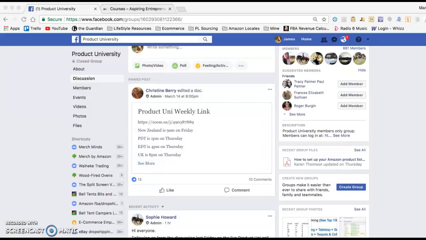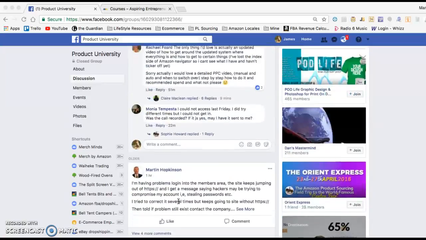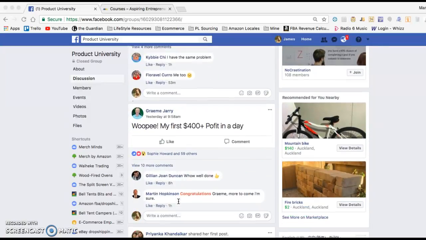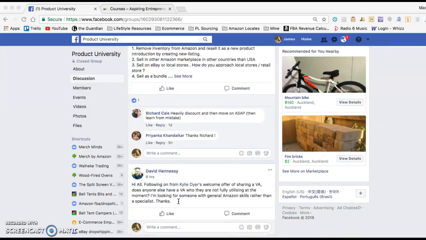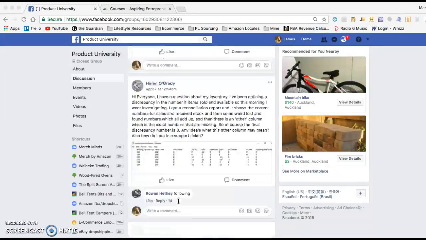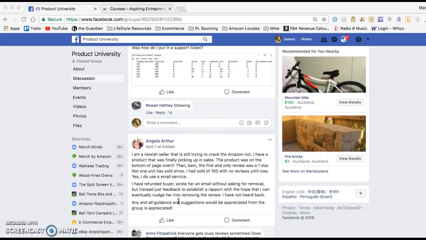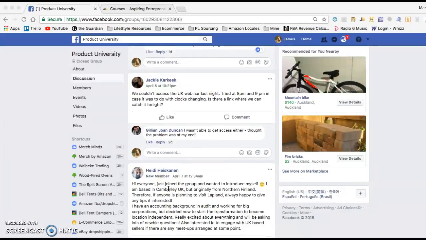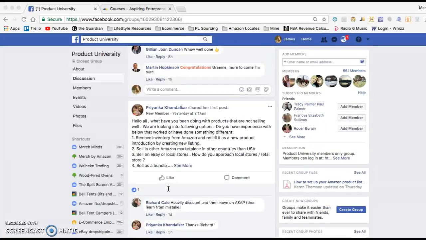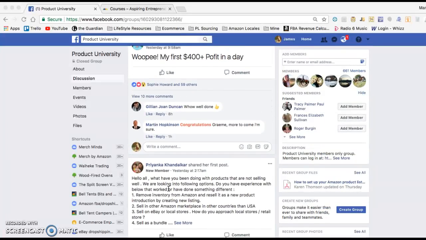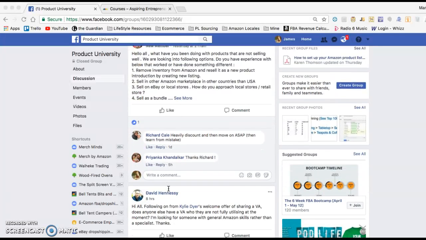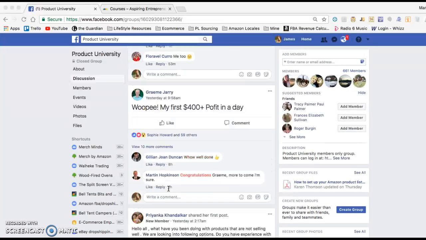If I go inside the Product University and scroll up and down here, I don't see them. The last session was on Friday, and even if I go back to last Friday, I just don't see it. If I search on Zoom or recording, I just don't see it. So if anybody has a screen capture of the posts with the links to the videos, that'd be great because I could follow the links.